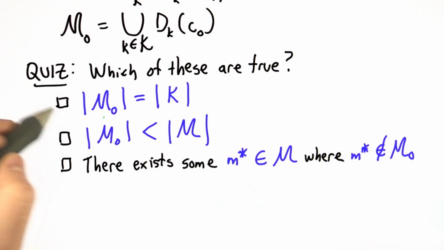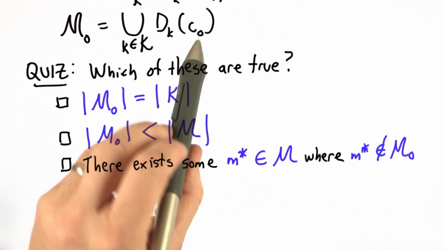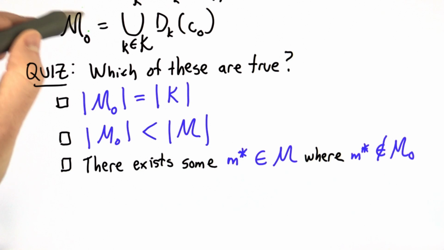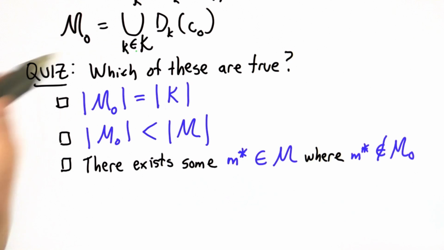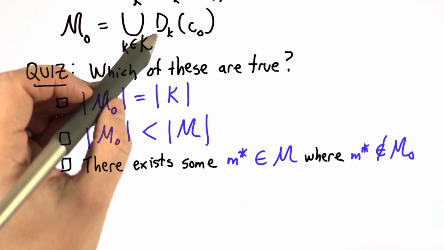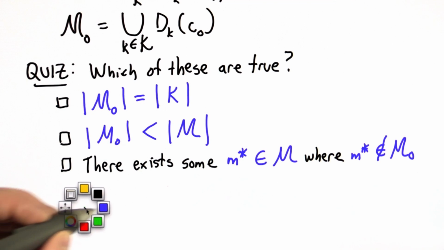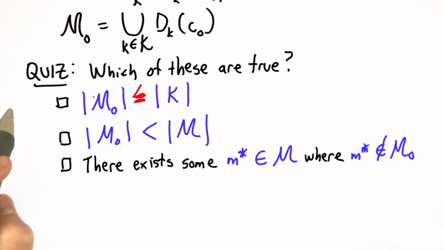So this is a fairly tricky question. The first one is actually not true. The reason it's not true is there's no guarantee that the same ciphertext with different keys doesn't decrypt to the same message. So we know that the size of M0 is no bigger than the size of K because we constructed it by unioning the decryption, which produces just one result, over all possible keys. We know that it's no bigger than the number of possible keys. We don't know that it's actually equal to that. That would require another assumption about the decryption function.